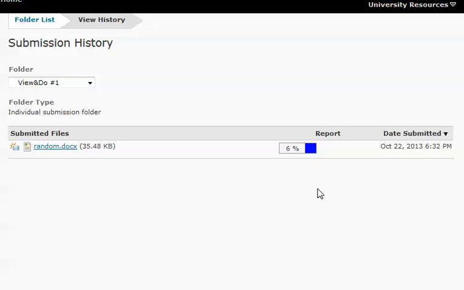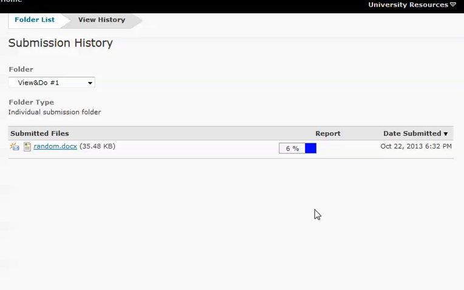Put quotation marks around them, put in-text citations in, and so forth, and then upload the paper again. Remember what I said in class, that you can upload your paper multiple times and it will erase the original or the previous draft of your paper that you've put up already.